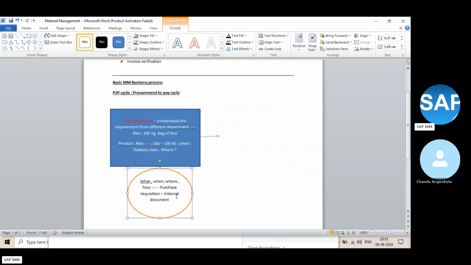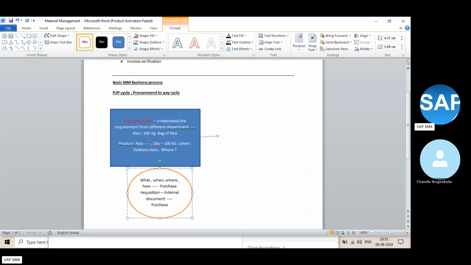We are preparing the list of what is required and when, where exactly and how much it is required. It is not only one product, it may be 100 products also you can order. So you can see that information in the purchase requisition, which is the purchase request.